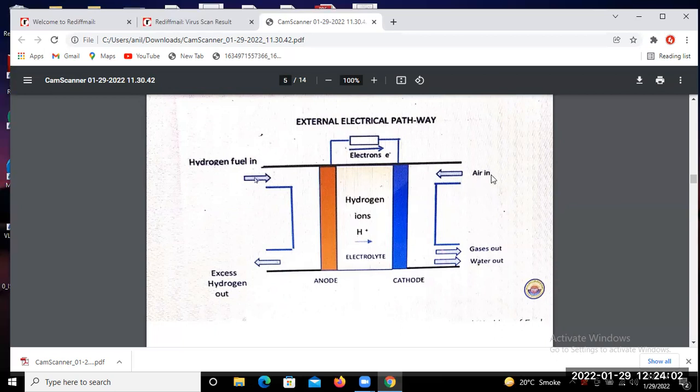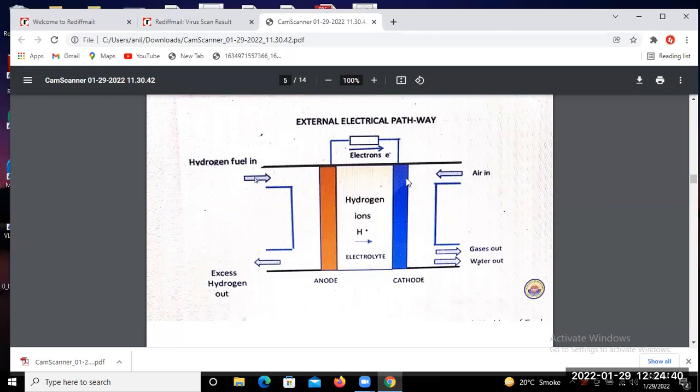Okay, and from this path we supply air. Okay, in the vessel where the cathode and anode are, and in between them the hydrogen ions, that means the electrolyte, is present here. From this path we supply hydrogen fuel, and whatever excess hydrogen there is goes out from this path. Okay, and gases out, and water, formed from the reaction between oxygen and hydrogen. Okay, so water passes through this path. Okay, so this is all about the schematic diagram of the fuel cell.